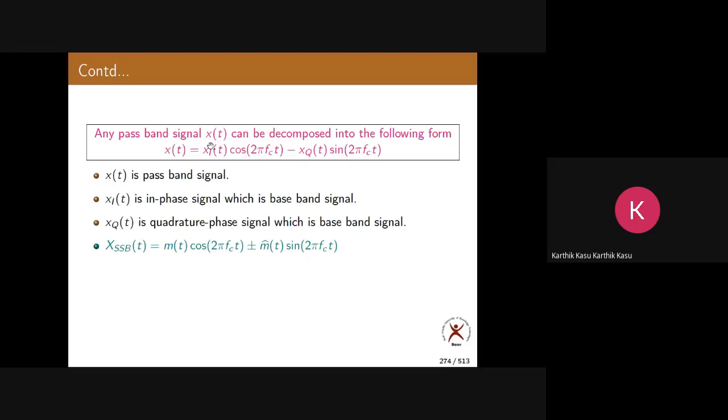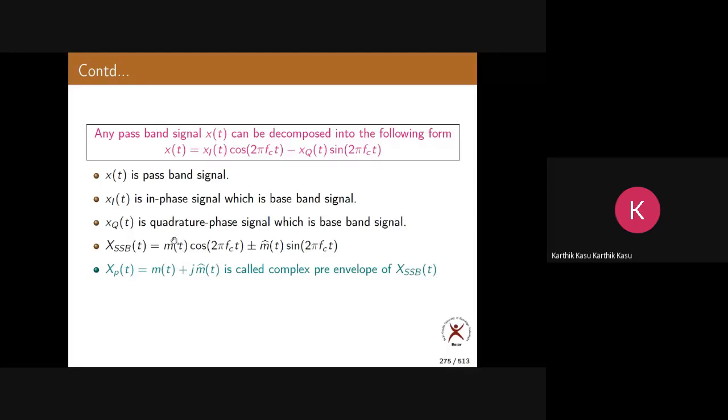Anyway, so remember, x of t is a passband signal, xi of t, xq of t are baseband signals. Now xp of t equal to m of t plus j m hat of t is called the complex pre-envelope of this SSB of t.